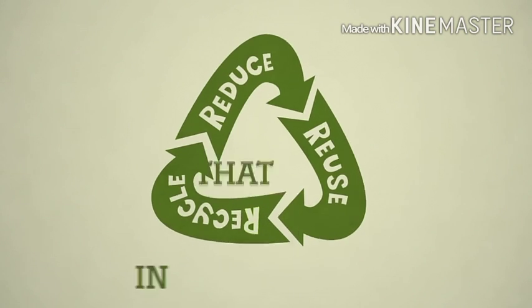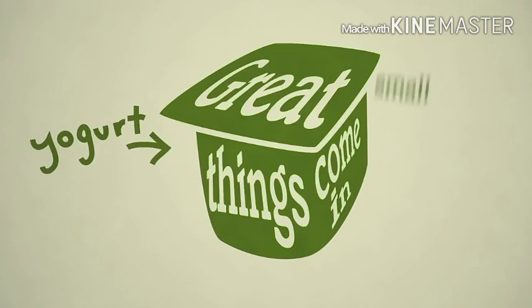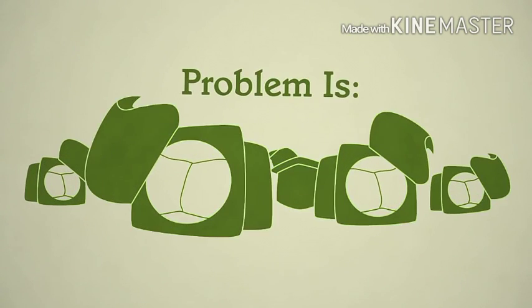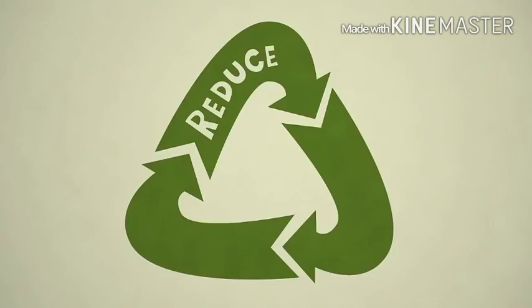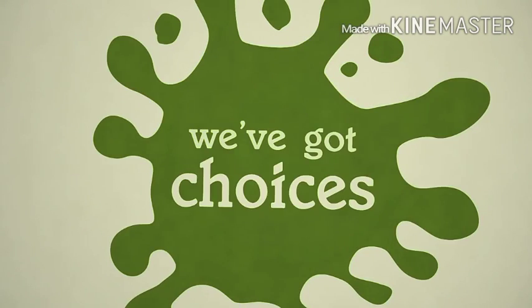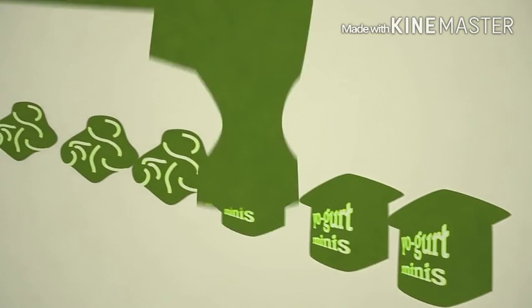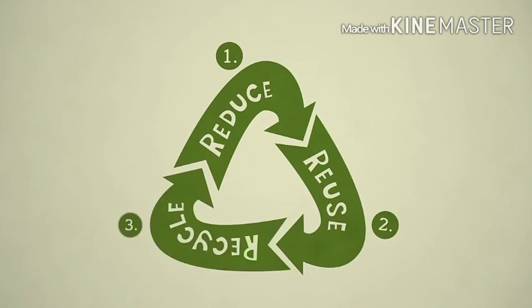Reduce, reuse, recycle. In that order. Great things come in small packages and you can never have enough of a great thing, right? Problem is, that's a lot of packaging. That's why the first step in the 3 R's is to reduce. Luckily, we've got choices. Good things can also come in one big package, using less of our resources now, saving more for later. And that's why reduce comes first in reduce, reuse, recycle.